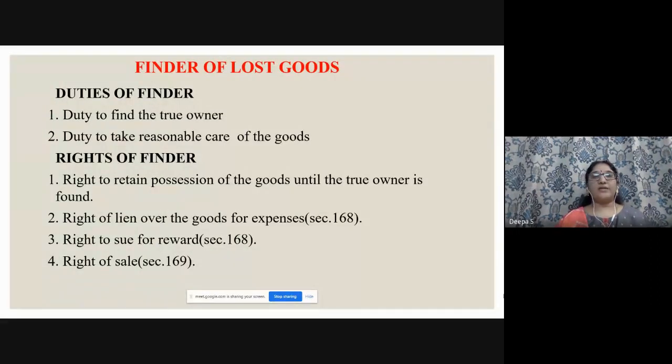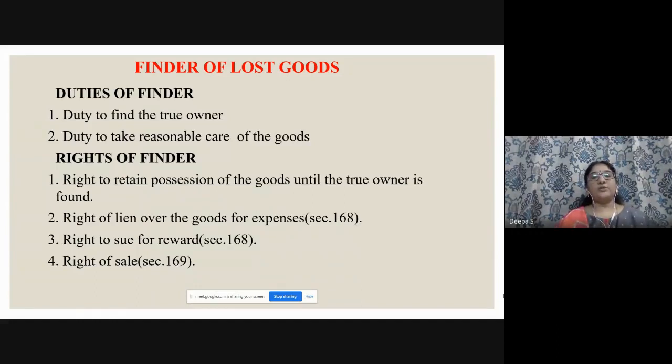Next comes the finder of lost goods, in quasi contracts. I would have told you about the lost purse. The person who finds it is called the finder. Duties of the finder: duty to find the true owner, and duty to take reasonable care of the goods. Rights of a finder: if the true owner is not approaching yet, he has the right to retain possession of the goods until the true owner is found.